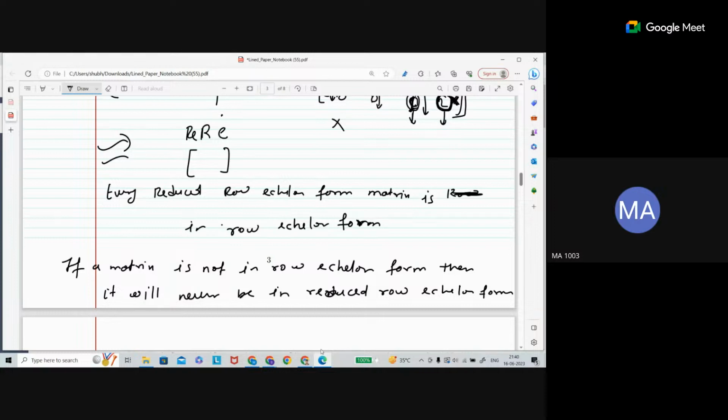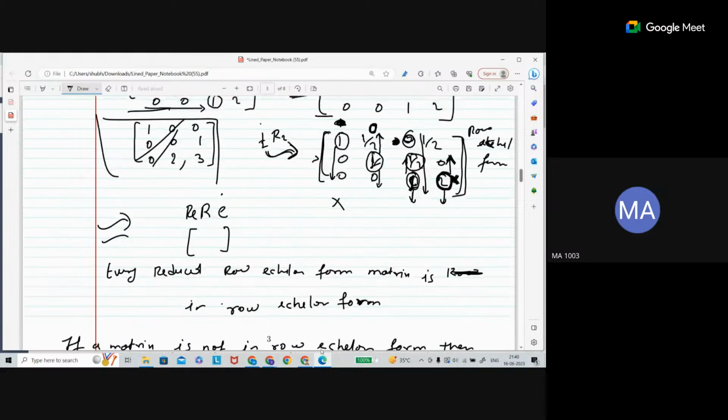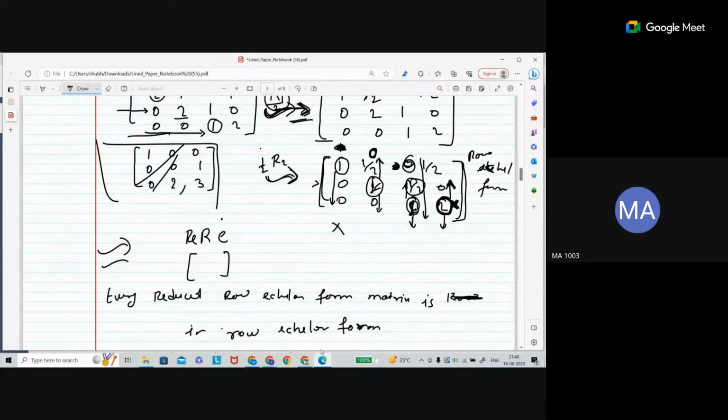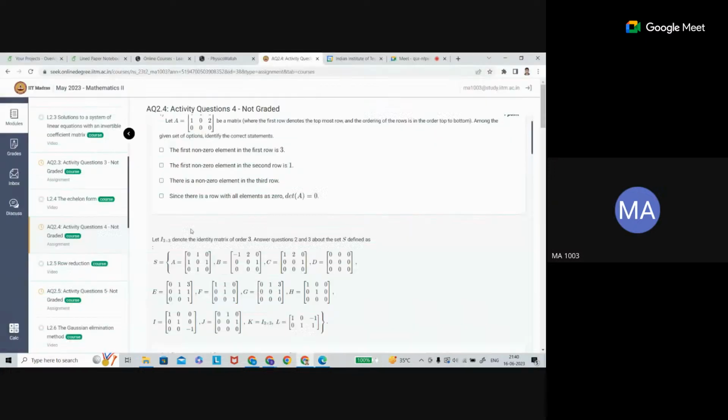And the first case is: if a matrix is in reduced row echelon form, then it is in row echelon form. Reduced row echelon form needs an extra condition. Whatever we discussed, reduced row echelon form needs 4 conditions, and row echelon form needs only 3 conditions. So every reduced row echelon form is in row echelon form.